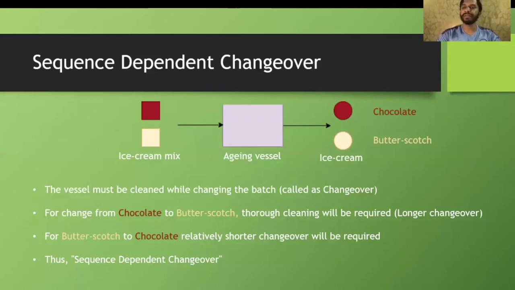There are a lot of resources that will be getting saved, because every time a cleaning has to be done, the vessel has to be cleaned up. For that, different raw materials are required. So we are optimizing not only on time, but also on raw material. So this is very important, and hence we understand that sequence dependent changeover is a very integral part of Flowshop scheduling problems, because if we can understand and manage such kind of interdependent productions, we will be saving a lot of time and raw materials also.